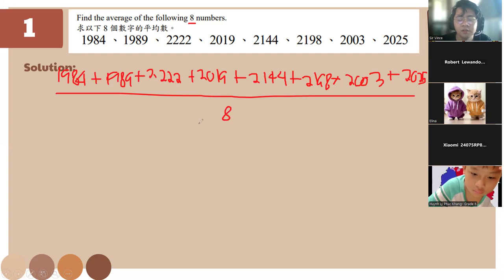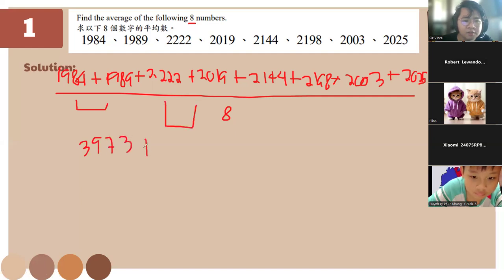Eight. Okay, very good. So if we add 1984 and 1989, we should be able to get 3973. Then for this one, we'll get 4041.